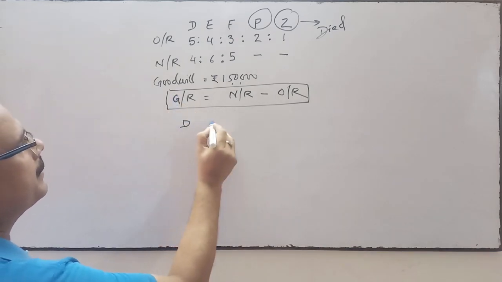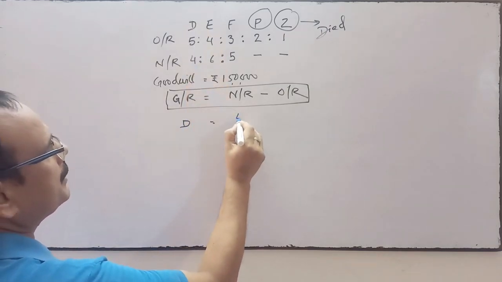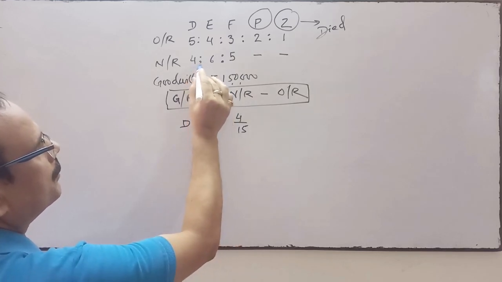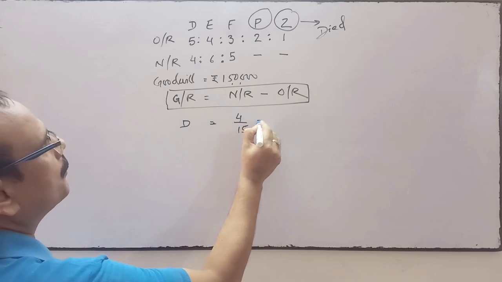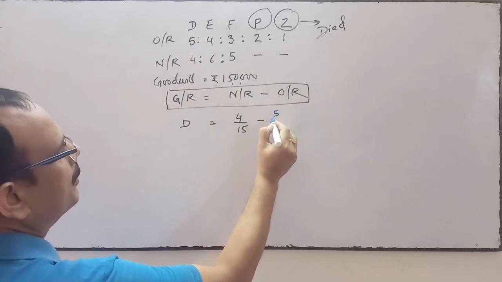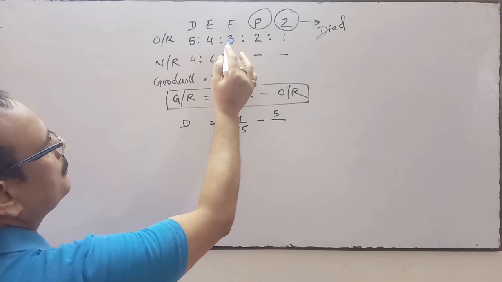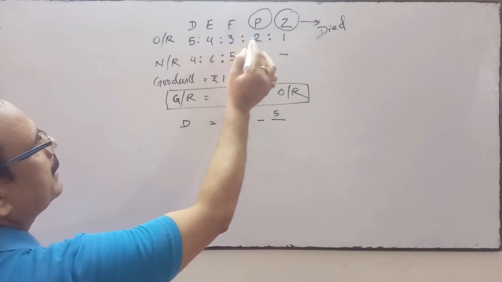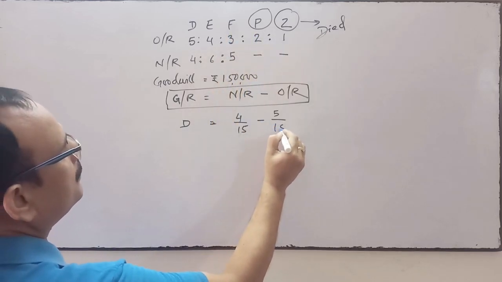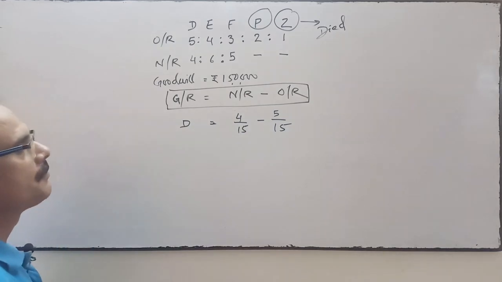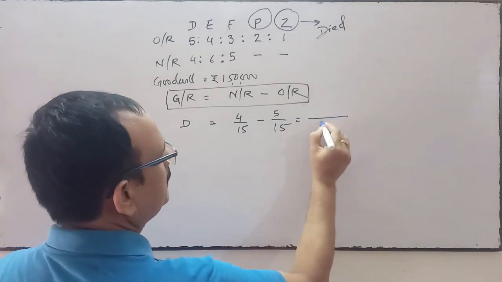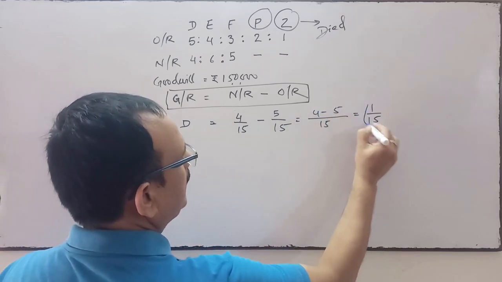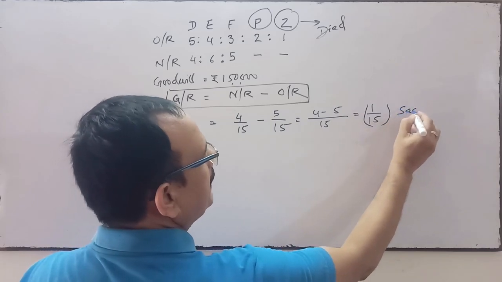Otherwise, if the old ratio exceeds the new, then it's a sacrifice, because I am putting the formula of gaining. So come to the partner D. The new ratio is 4/15. 4 plus 6 is 10, plus 5 is 15. The old ratio is 5/15. So LCM is 15. Here 4 minus 5 is minus 1/15. Here the negative result means sacrifice.